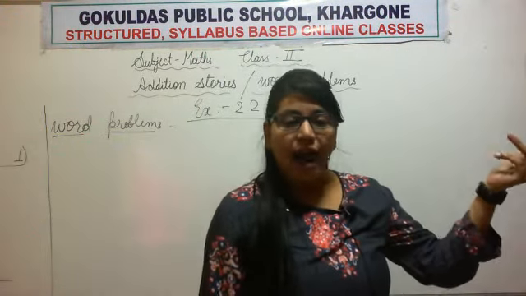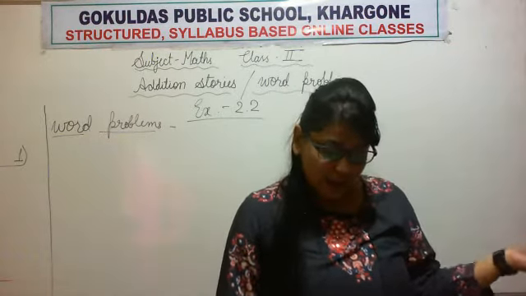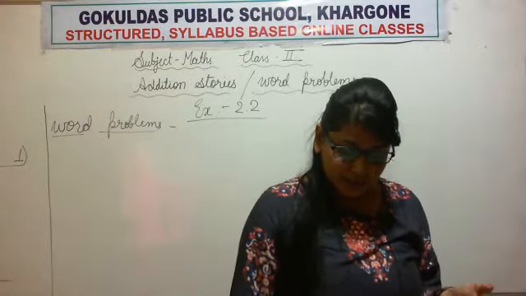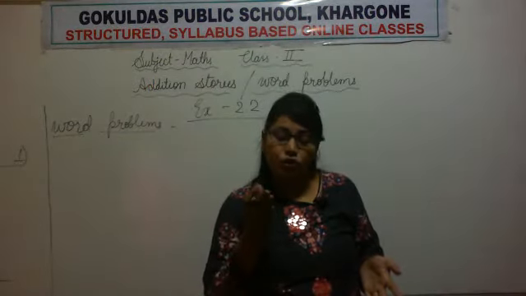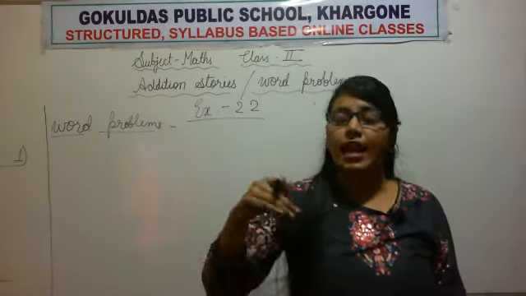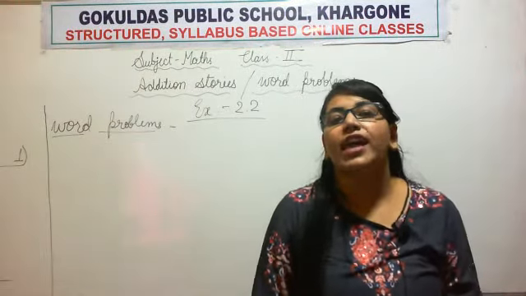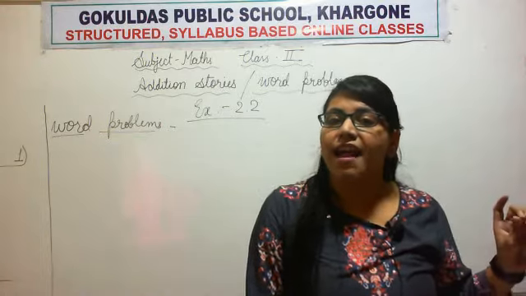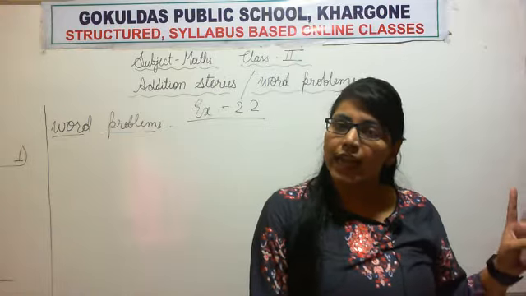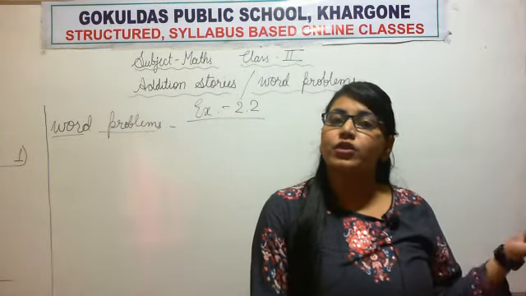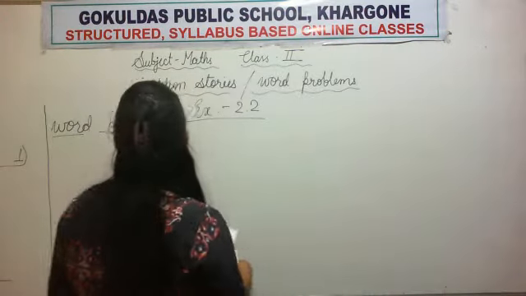Number of plants he ate on day 1, the number of plants he ate on the next day. So, how many plants did he eat altogether? They are asking us to find the number of plants he ate altogether. We can identify the information given and what they are asking us to find by reading the problem. They are giving information of 2 days and asking us to find the total number of plants he has eaten.